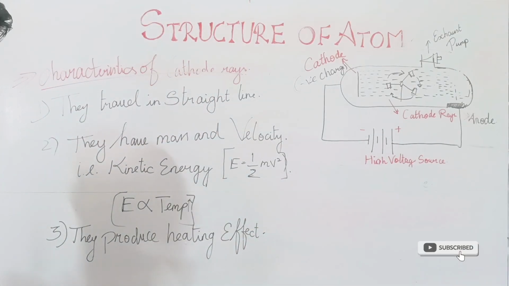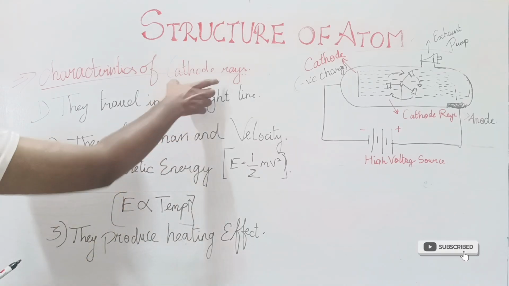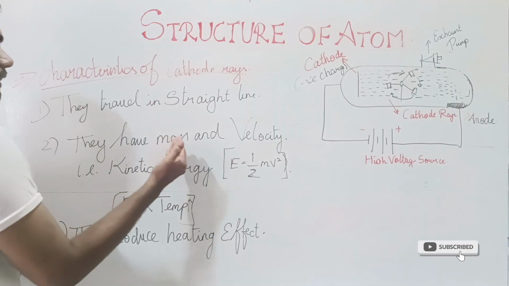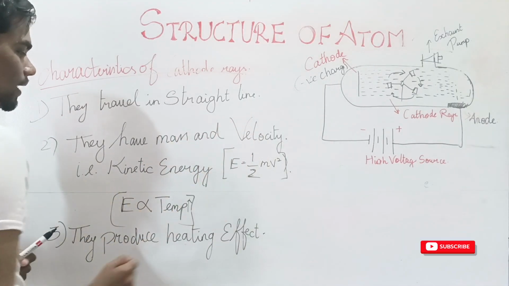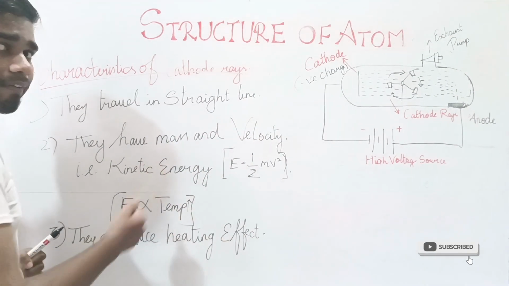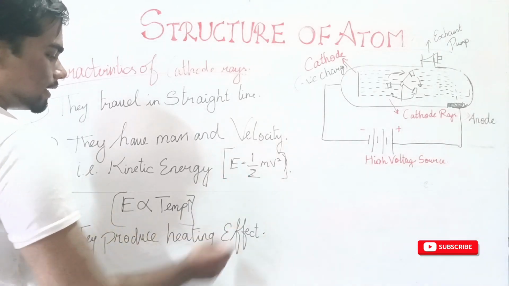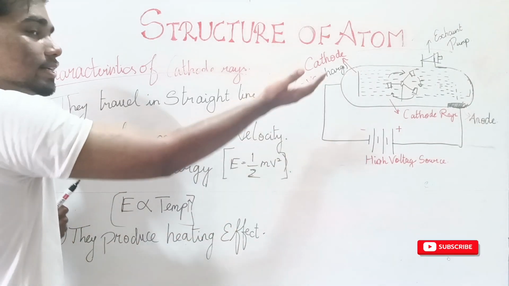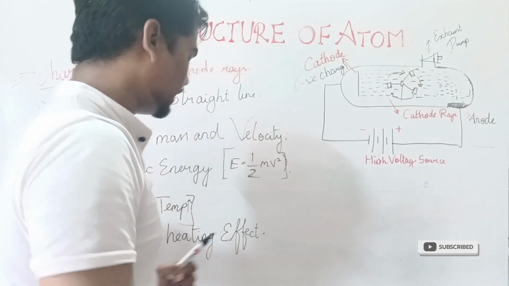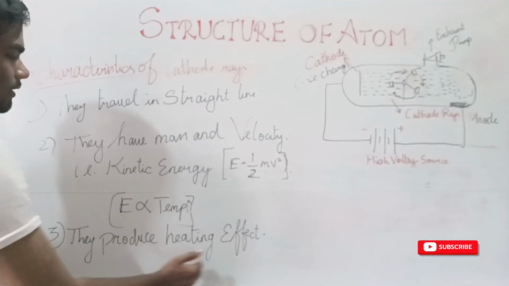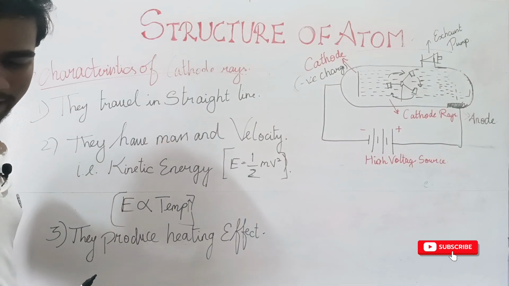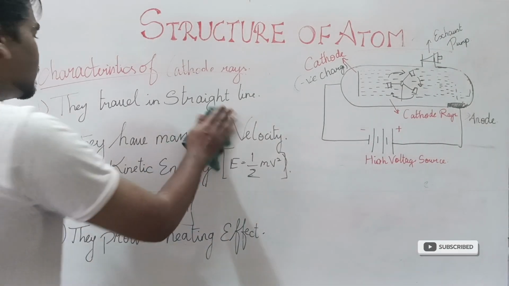So my dear friends, now we have studied three characteristics. The first one is these cathode rays travel in a straight line. The second one is these cathode rays have mass and velocity, that is, they have kinetic energy, and this energy is directly proportional to temperature. So when this energy increases, temperature also increases, so they produce the heating effect. Now we are moving to the fourth characteristic of this cathode rays.